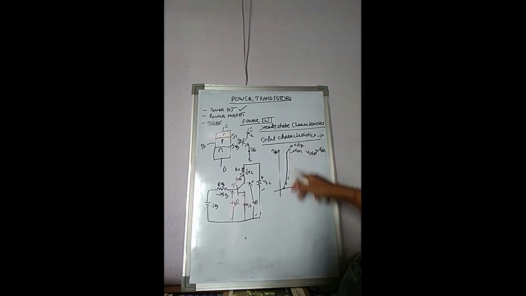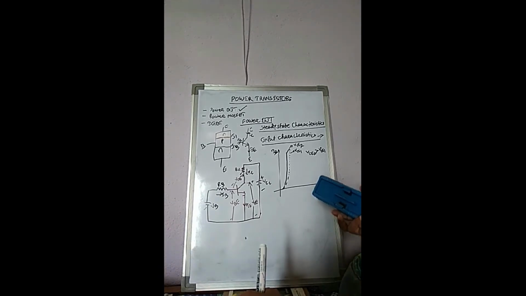When the collector emitter voltage is more than the previous value, then the base current decreases. For this curve the value is VCE1, for this curve it is VCE2, and VCE2 is greater than VCE1. So this is the input characteristics curve for a power BJT.